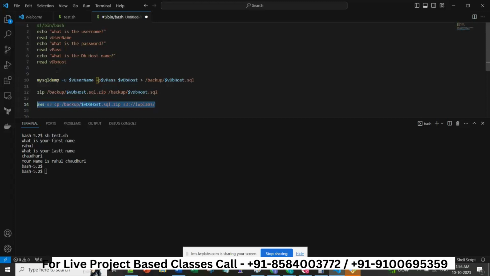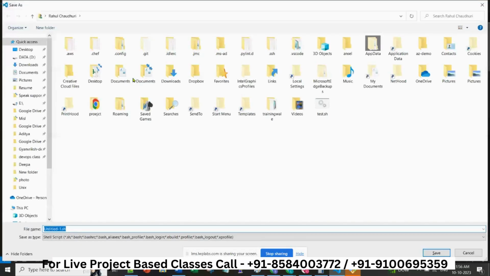So what we have done, see, we have done this many tasks with the help of a shell script. And then now we will save it. We'll write MySQL dump or db backup.sh. Okay, we don't have to give sh because it's anyway sh. Save it.